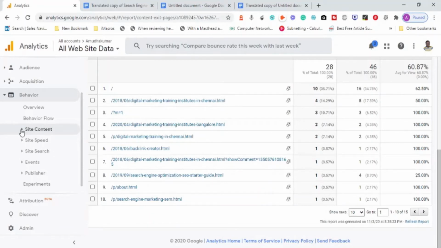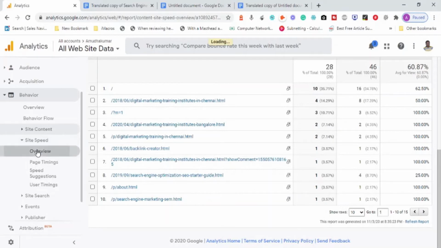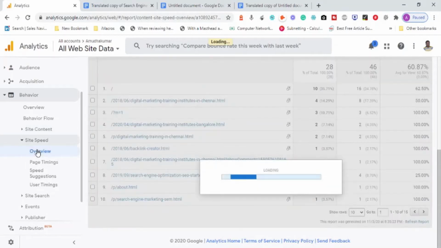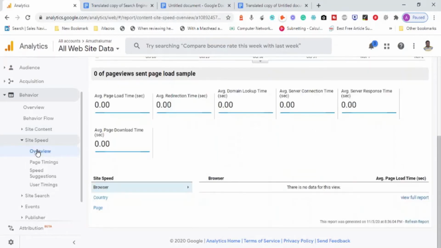Now, another important SEO factor, or metric as we call it, is the speed at which your website loads. It is going to break down the speed of each and every page separately. Now, if your website has, let me say, 100 pages, overall your home page will be loading faster. But how about the other content pages inside your website? Those pages will be loading slower. Now, when they are loading slower, that is not encouraging.